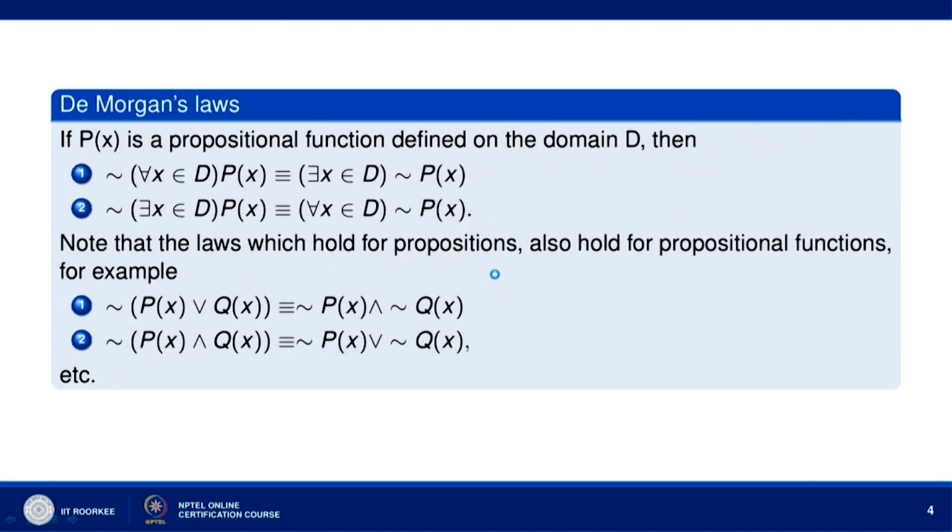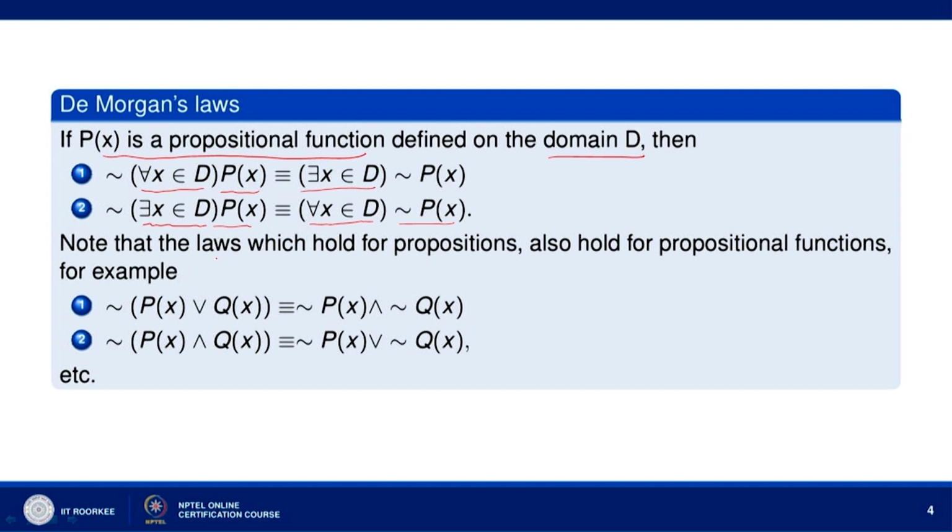Now, we discuss De Morgan's laws. If p x is a propositional function defined on the domain D, then negation of for every x belonging to D p x is equivalent to there exists x belonging to D negation of p x, and negation of there exists x belonging to D p x is equivalent to for every x belonging to D negation of p x. So, when you consider negation of universal quantifier, you get existential quantifier. When you have negation of existential quantifier, you get universal quantifier.